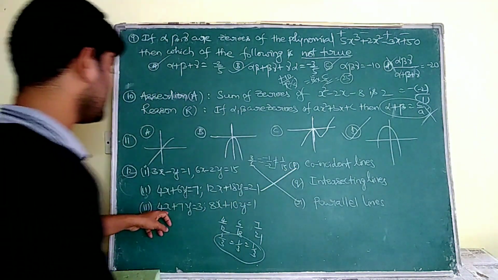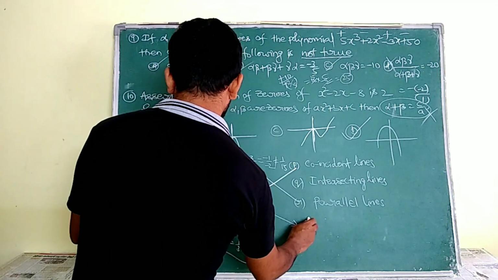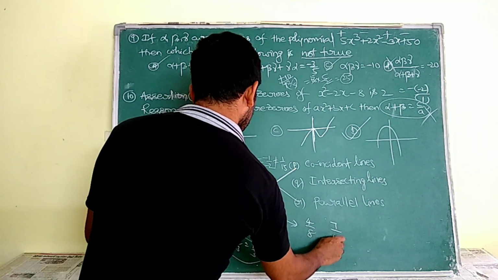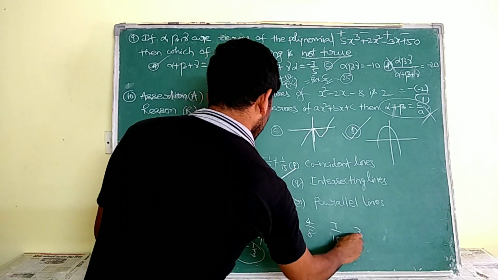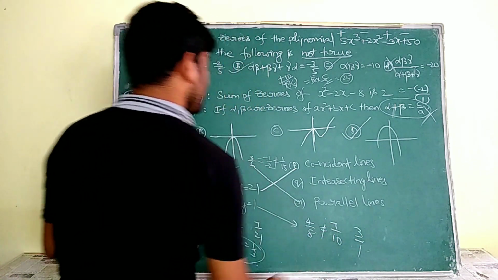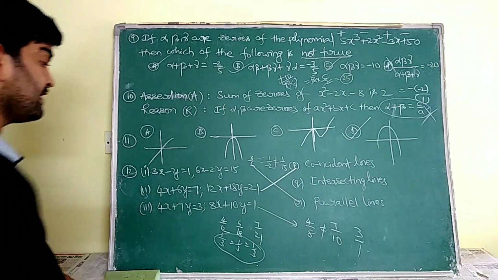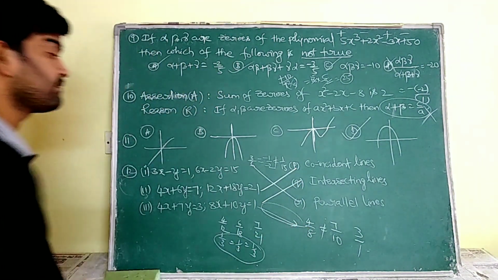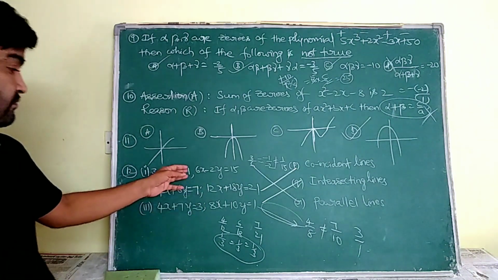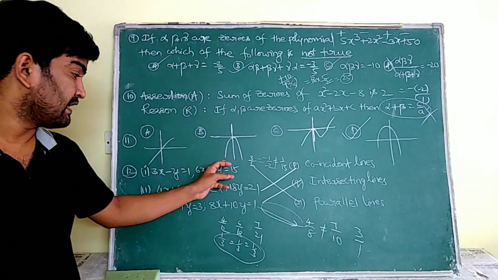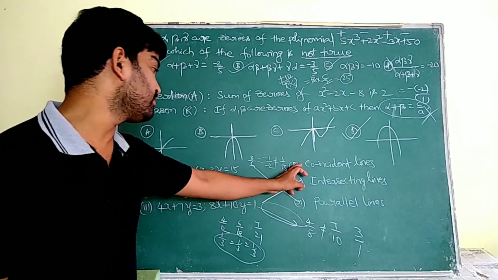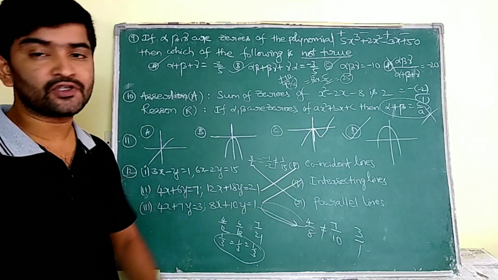Now, coming to the third one, here see that is 4 by 8, 7 by 10 and 3 by 1. Here these two ratios are not same. So definitely it indicates intersecting lines. Understand? So we have to choose the option which is having 1 mapped to R, 2 mapped to P and 3 mapped to Q.